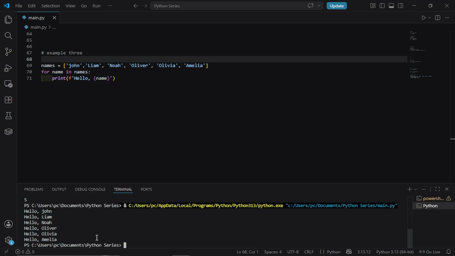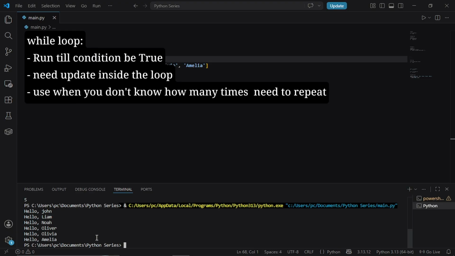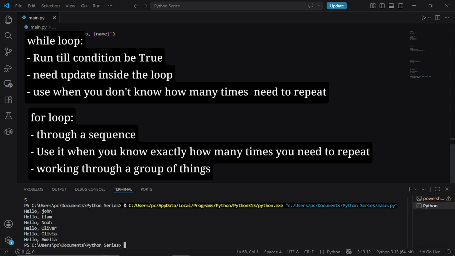All right, let us land this. A while loop runs as long as a condition is true. You need a starting point, a condition, and an update inside the loop. Use it when you do not know in advance how many times you need to repeat something. A for loop goes through a sequence, a range of numbers, or a collection of items. Use it when you know exactly how many times you need to repeat, or when you are working through a group of things one by one.